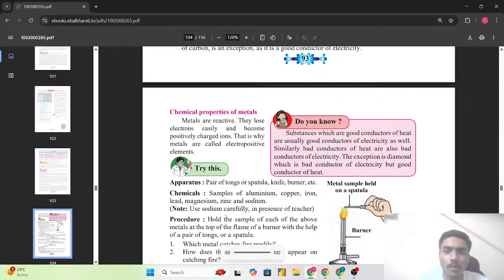Next is the chemical properties of the metals. Metals are reactive. They lose electrons easily and become positively charged ions. That is why metals are called electropositive elements. And due to the metal's tendency to give electrons, they have a positive charge. This concept we have studied in the chemical properties of the metals and non-metals of the elements in chapter 3 only.